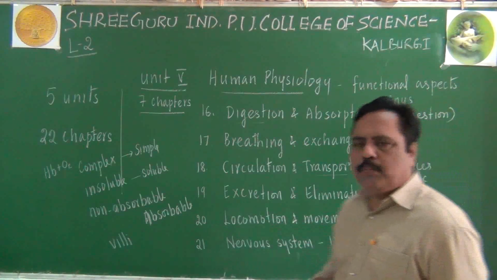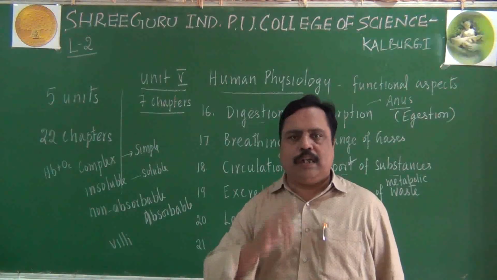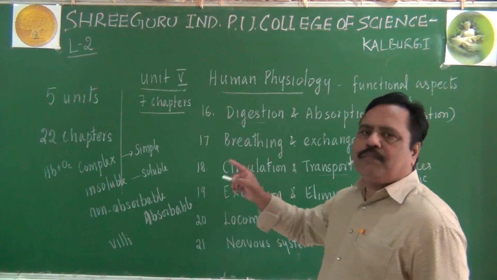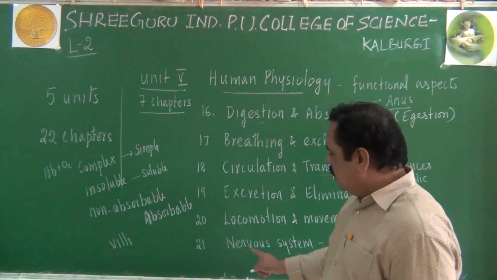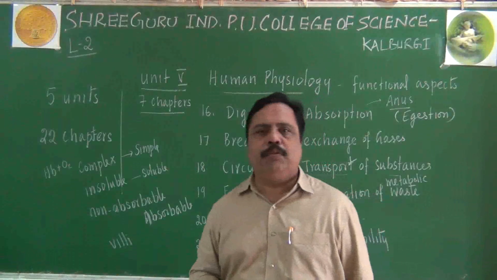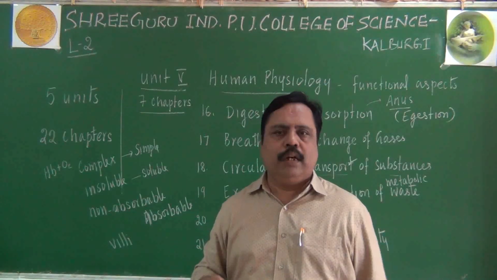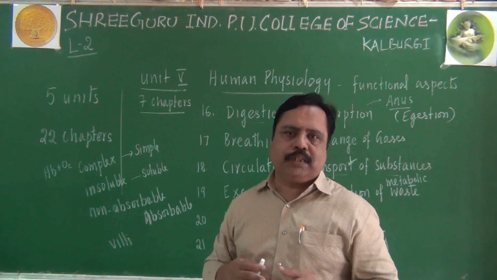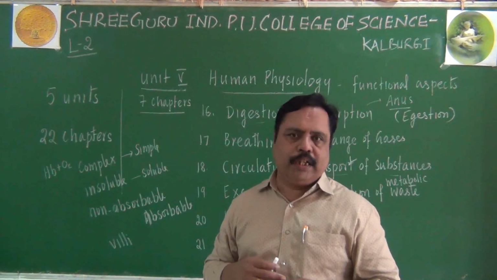Here you will be studying about the structure of neuron. Remember, in the excretion chapter, the structure of nephron you have studied. In the nervous system, you will be studying about the structure of neuron, and how that neuron is responsible for conducting the impulses. That point we will be dealing with here.